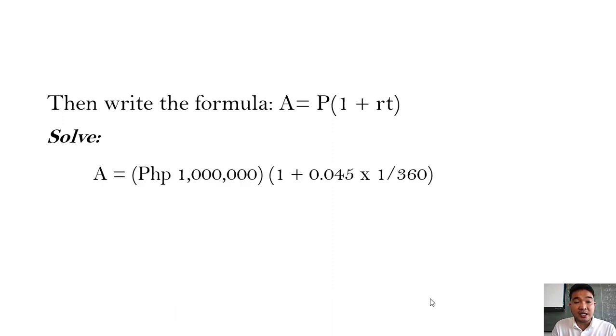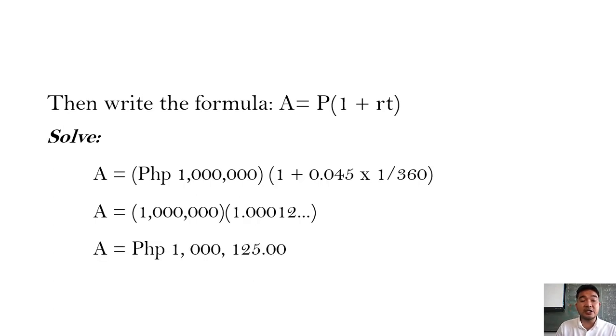So you will have A equals P, which is 1 million, times the quantity 1 plus 0.045, which is the rate, times 1 over 360, which is the time in years. And then you simplify it further. We know that 1 plus 0.045 times 1 over 360 is equal to 1.000125, and so on. Multiply it by 1 million.